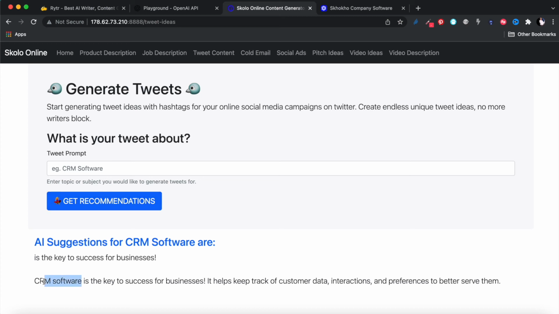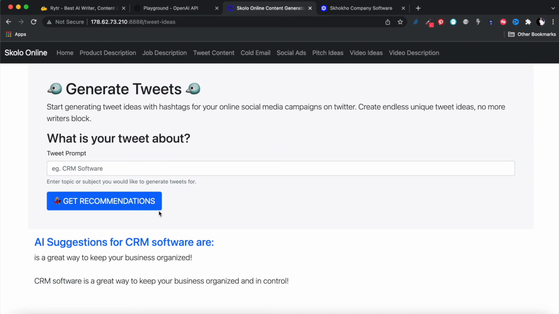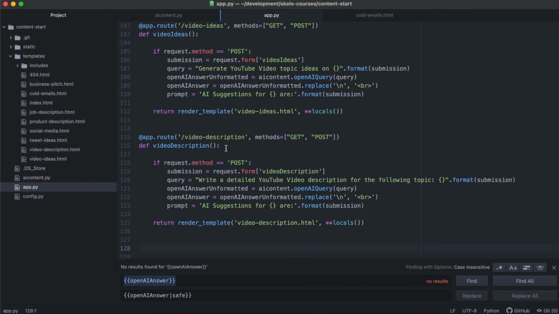If you want me to test that for you, let me put it again, and you'll see the next output is going to be different from this one. Okay, CRM software is a great way to keep your business organized and in control. So it gives you a lot of options over there. This is the same thing as that, but maybe you can just copy that and tweet it, and you can even generate hashtags. Okay, there's a way you can just rewrite this.